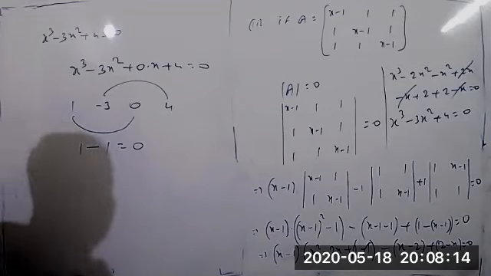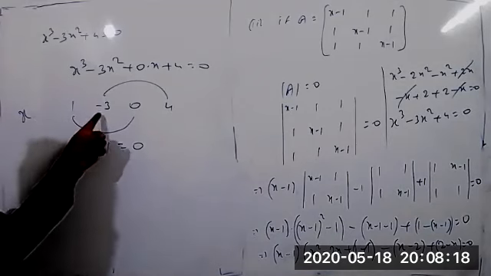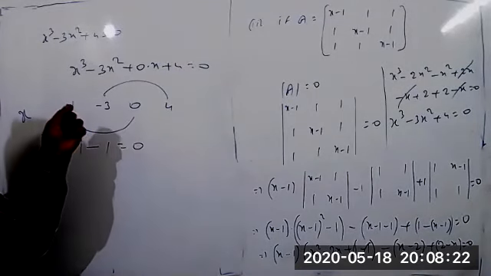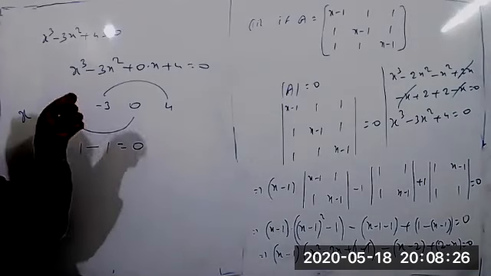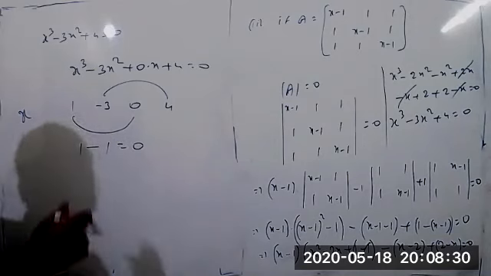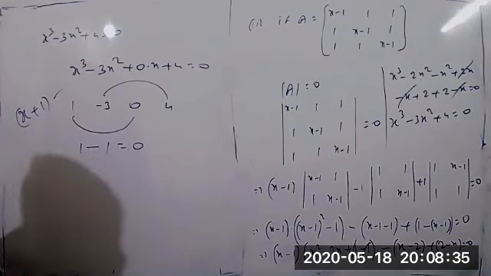So clearly, what you can say, just like I said to you very clearly, if the difference of the sums of the alternate coefficients, or else the difference of the even powers of x and odd powers of x, equals 0, then x plus 1 is a factor.